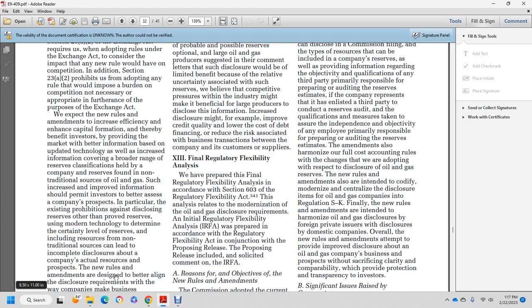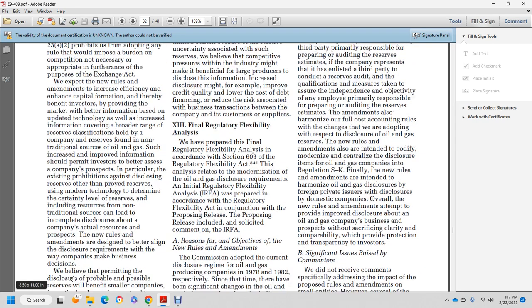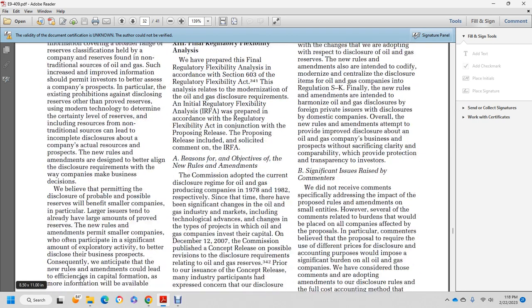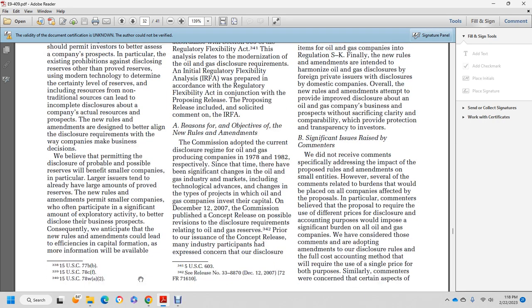This new rule and the amendment of the disclosure are designed to better align with the disclosure requirements and the way companies make business decisions. We believe permitting the disclosure of probable and possible reserves would benefit smaller companies, particularly compared with larger issuers that already have large amounts of proved reserves. The new rule and amendments would permit smaller companies that participate in a significant amount of exploratory activity to better disclose their business prospects. Consequently, we anticipate the new rule and amendments could lead to more efficient capital formation, as more information will be available.